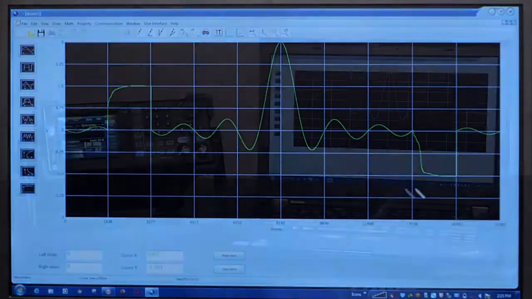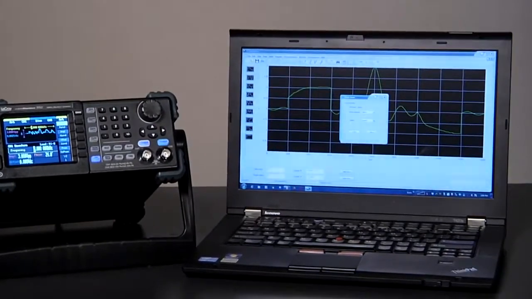Easily store and transfer waveforms to WaveStation over USB with a touch of the transfer button.